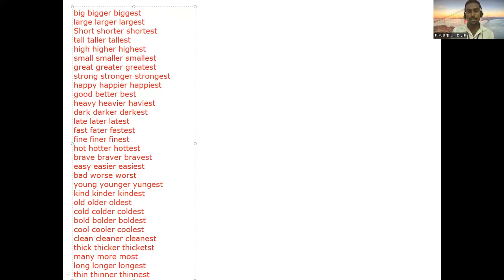adjectives which are used. First is used in positive form, second is used in comparative form, and this third one is used with superlative form. And there are some adjectives with which we cannot use the ER-EST form. In that case, we use more and most. For example, it is beautiful, it will be more beautiful, most beautiful. Like this. So you just make a list of all these adjectives in three forms.